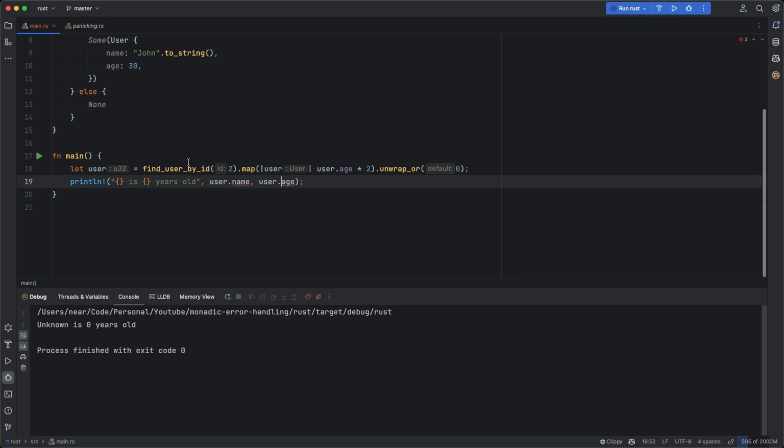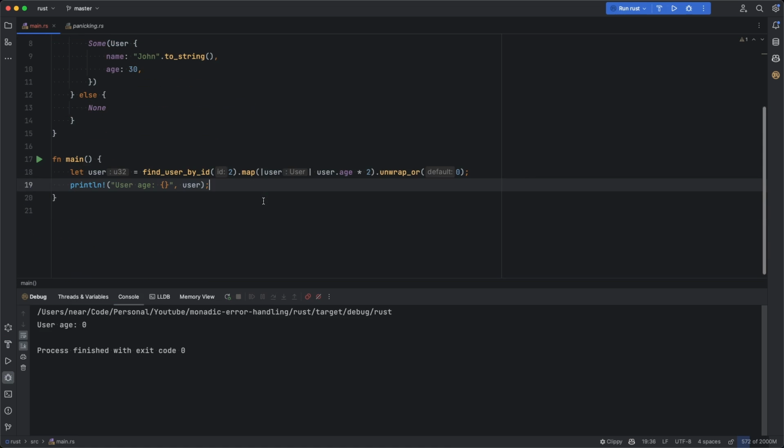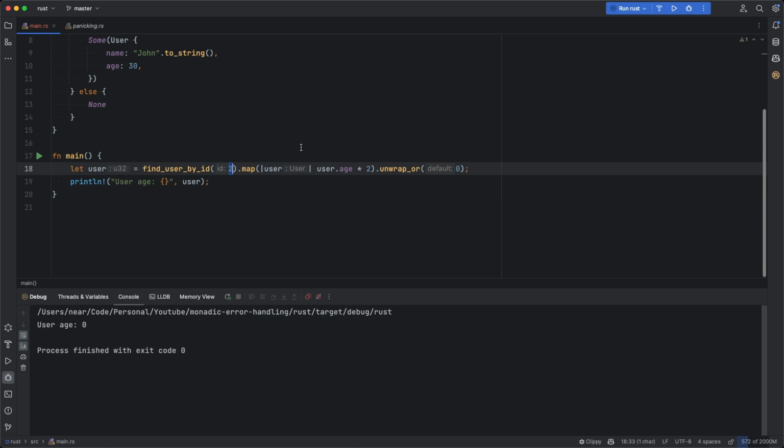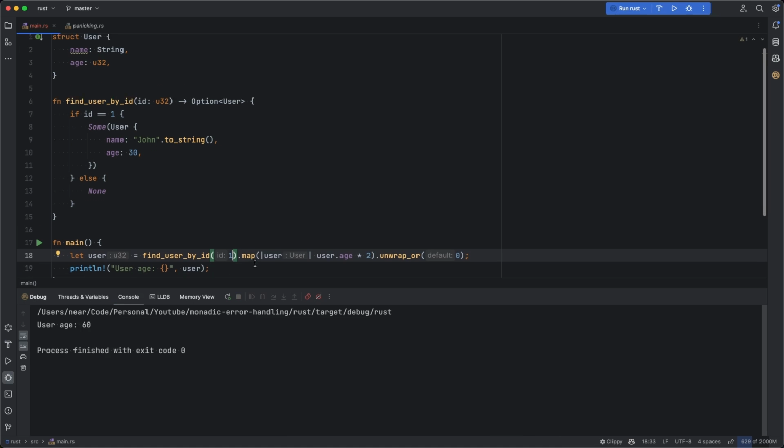Since I'm possibly mapping a user to a number, his doubled age, or 0, this line doesn't make any more sense, right? So let's remove it and complete the line with something more sensible. Let's run this. And we see that the user age is 0 in the case we don't find a user. And in the case of John, he suddenly became 60 years old.